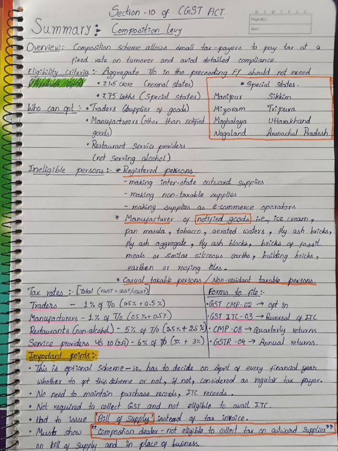On every bill of supply and at the place of business, it must be shown that the person is a composition dealer not eligible to collect tax on outward supplies.